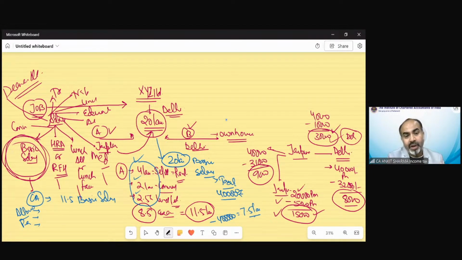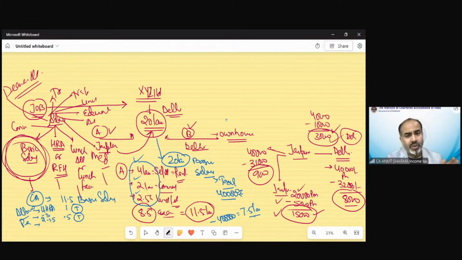So I will ask him, okay, do one thing. If you want to pay 4 lakh rupees as rent, then ask the employer to pay that 4 lakh as HRA. So suppose the employer pays HRA of 4 lakh rupees, maybe we are able to get an exemption of 3 lakh rupees. So he received 4 lakh rupees, but the taxable value would be only 1 lakh rupees. Suppose for conveyance, we ask the employer to provide a conveyance allowance of 2 lakh rupees for the journey. Suppose he received 2 lakh rupees, and out of this 1.5 lakh he used for official purposes. So only 50,000 would be taxable in this case.